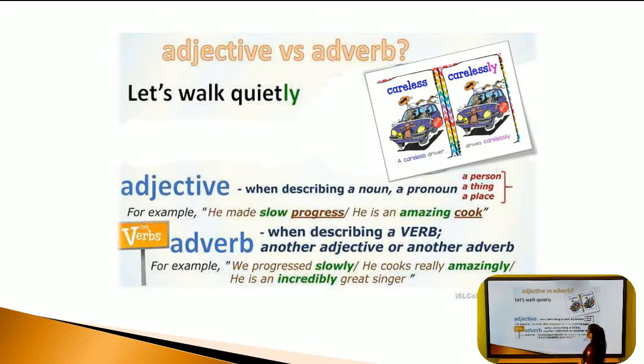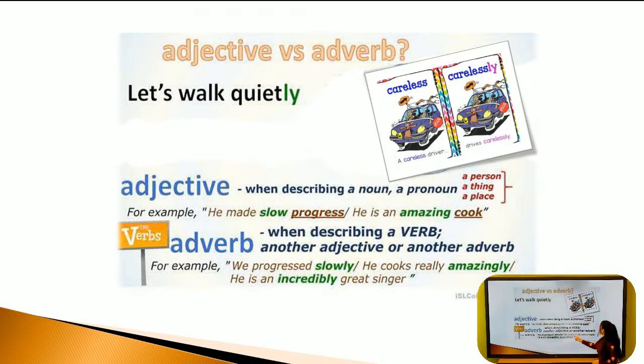And an adverb describes a verb or another adjective or another adverb. We have three cases. For example, we progressed slowly. We have slowly, and before it we have progressed. It's a verb. With slowly, we describe the state of the progress. We describe the verb progressed, and we put slowly after it. Mostly, we put the adverb after the main verb that I want to describe.